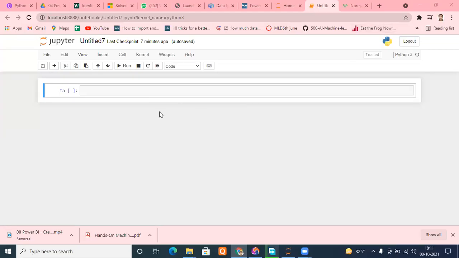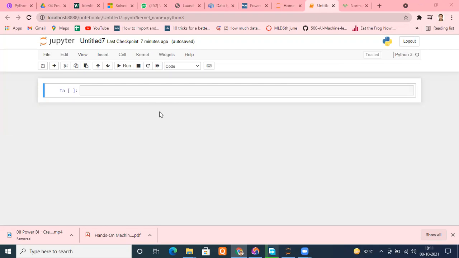Okay, so from today's class, we are going to start our first step on a data science journey. Although we have studied the basics of Python, today we will be starting our first step toward the journey of data science and machine learning, that is NumPy, numeric Python.